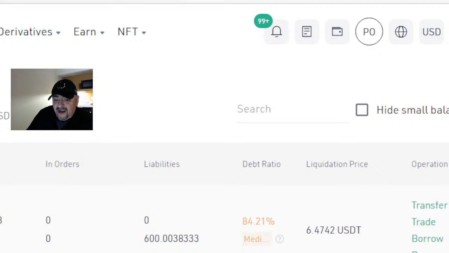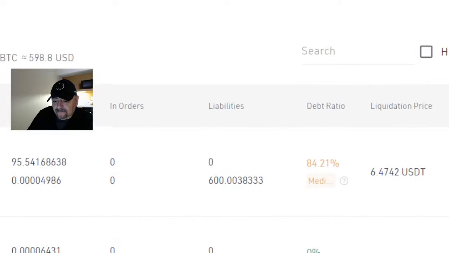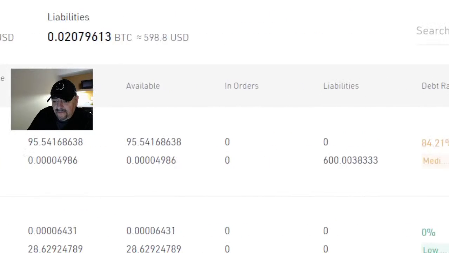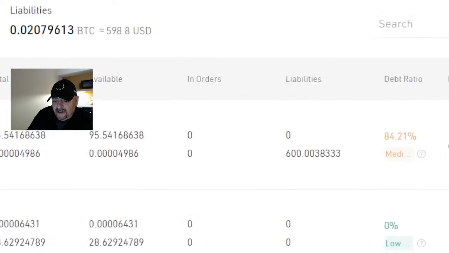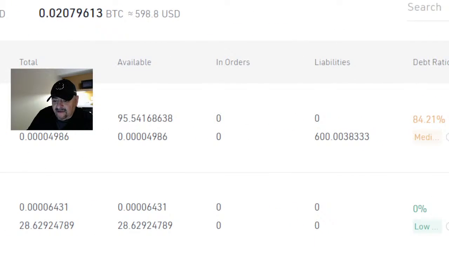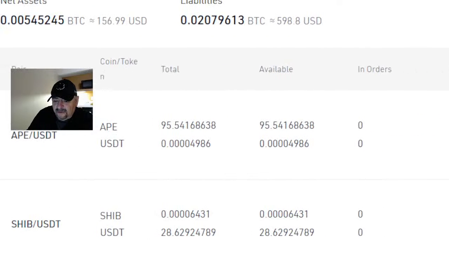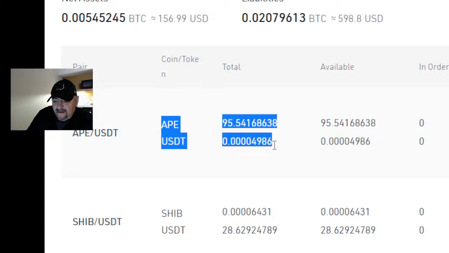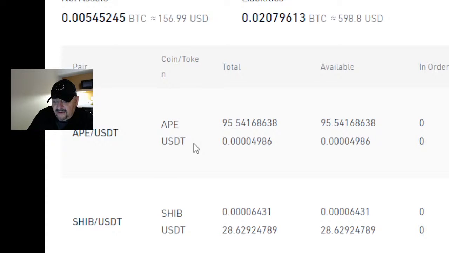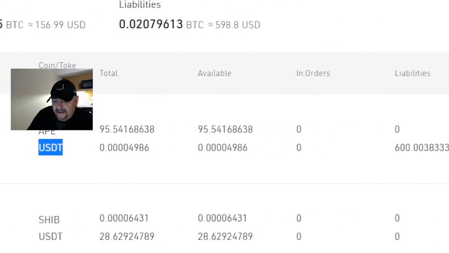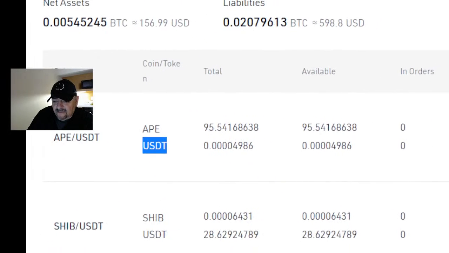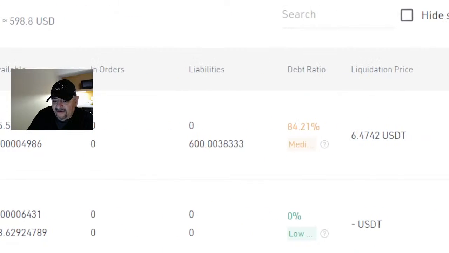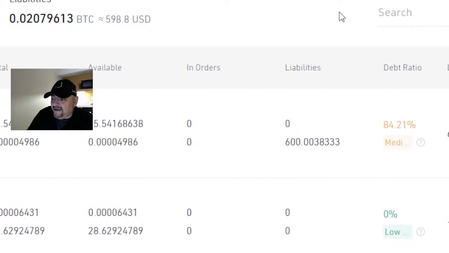So here we go. Now we have 95 Ape Coin. We're at 84% debt ratio. 95 Ape Coin, debt ratio 84%. We're looking good here, right? Our liabilities are $600. Right now we have $600 worth of USDT in liabilities, which is that second line right there under the Ape. You can tell that's USDT, and that's the liability, 600 bucks. So we've got 95 Ape right now. Let's go. And we have 84% liability. We're going to keep an eye on that, guys.